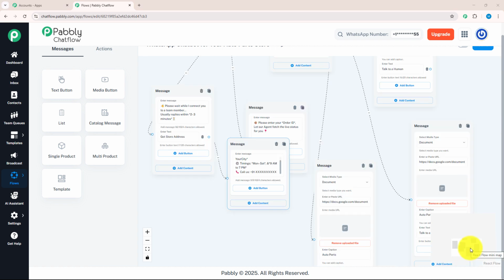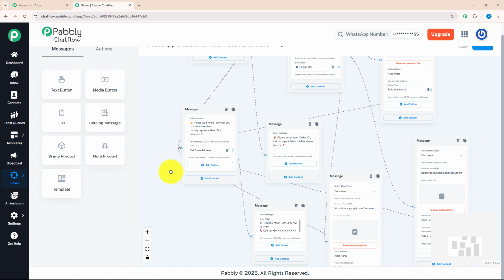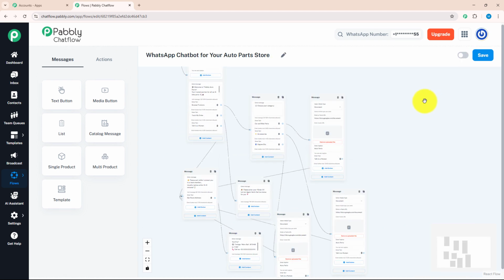I'm going to connect every talk to human button with the same message like this. As you can see, I have connected all the talk to human buttons with the similar message. With that, I have finished putting the desired information that would be needed to run this chat flow for the Autopart Store business. After that, don't forget to activate your flow and save it. As you can see, I got a message that flow updated successfully. That means my flow is ready to work in real time.